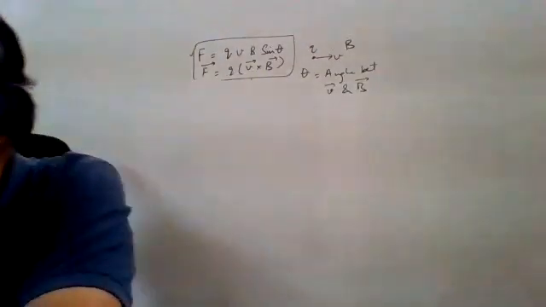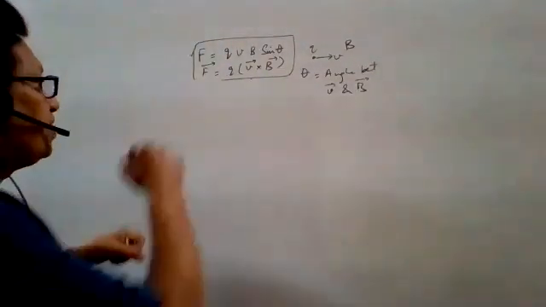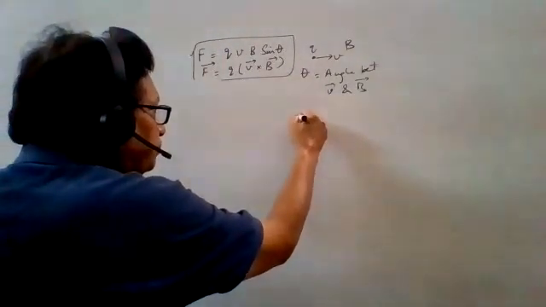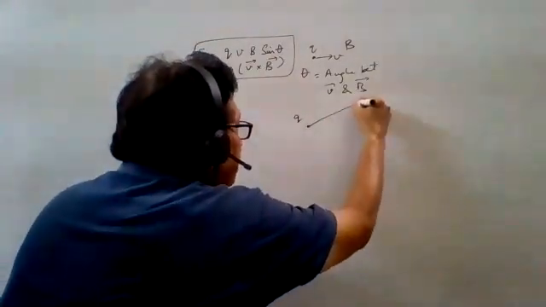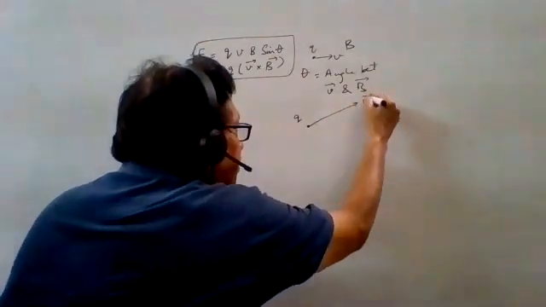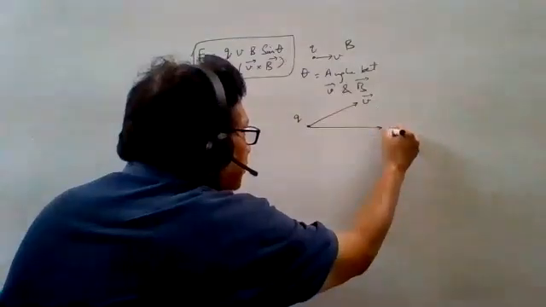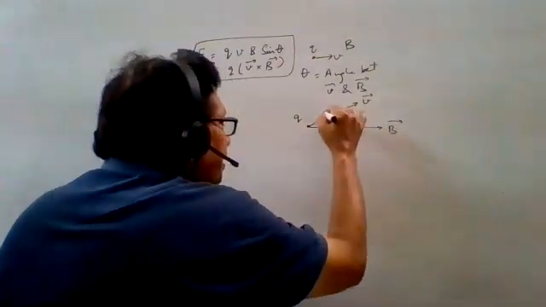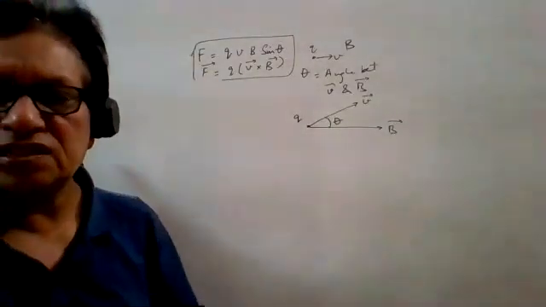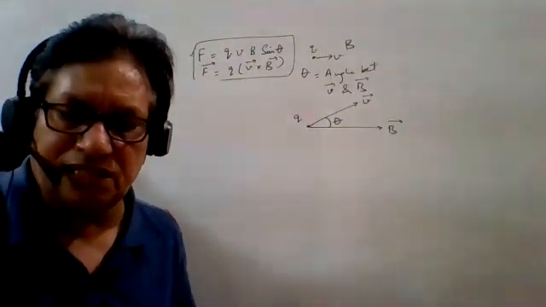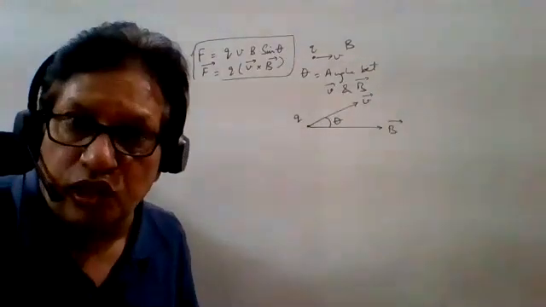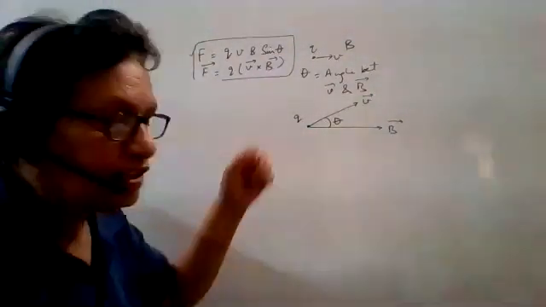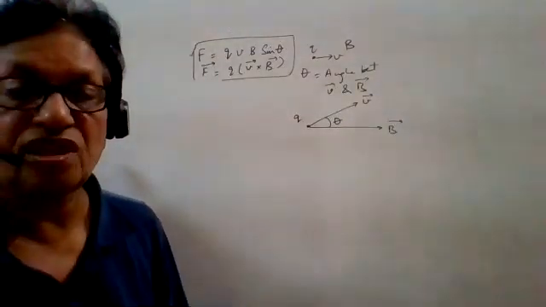In that case, what will happen? Let us discuss this. This is a charged particle, Q, moving with velocity vector V, and this is the magnetic field vector, and this is the angle theta. It is say 30, 40, 50, whatever it is. Maybe 1 also, maybe 89 also, no problem. Then what will happen?